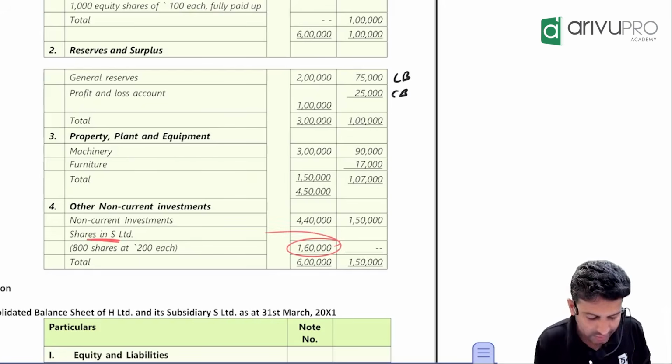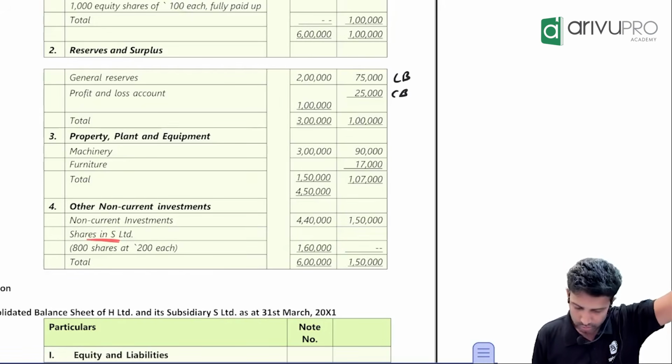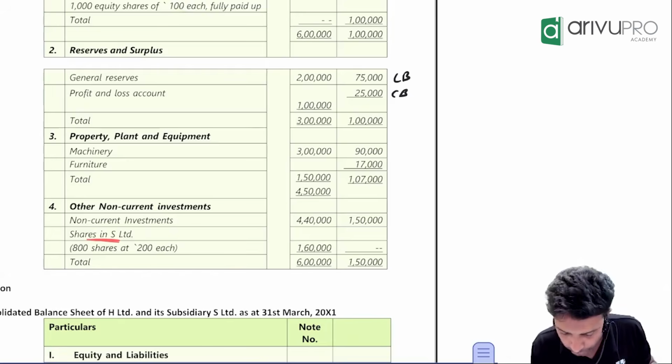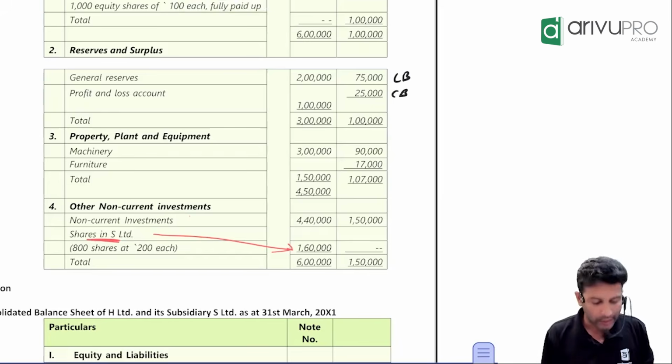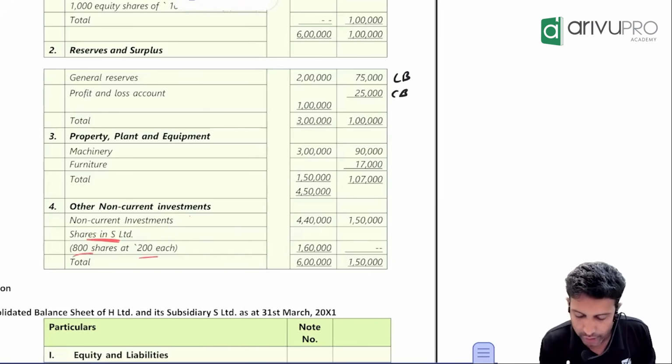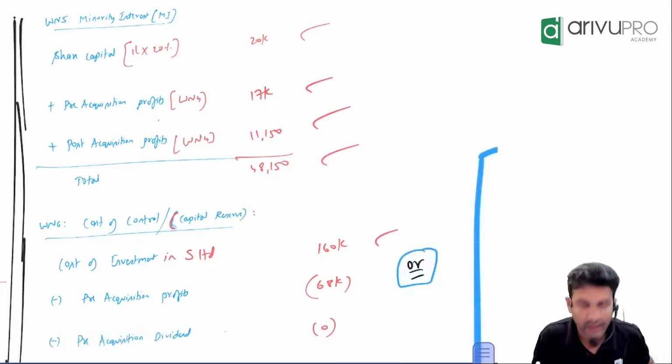This balance 1 lakh 60,000 is what? Other investments. Oh, okay, I read it the other way. Fine, no problem. Non-current other investment is 4 lakh 40,000, and shares in S Limited is valued at 1 lakh 60,000. Basically, they've given here 800 into 200, which will give you 1 lakh 60,000. Fair enough? So cost of investment is 1 lakh 60,000, given in the balance sheet.